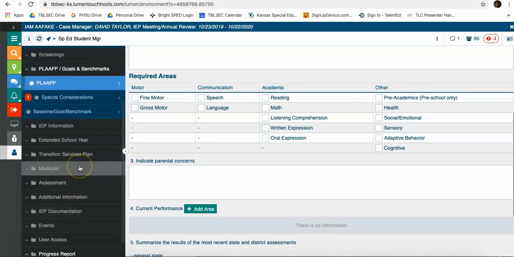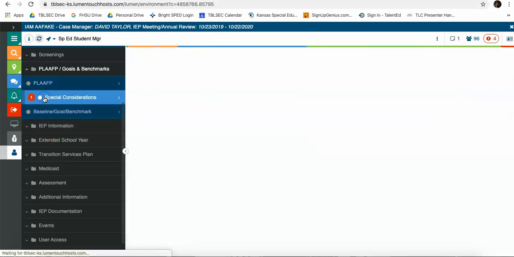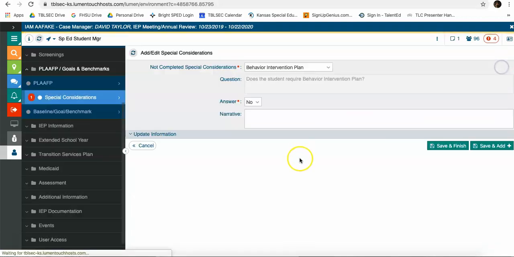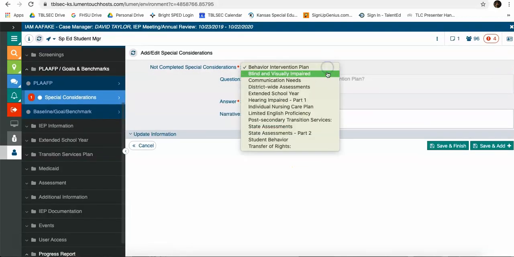The next item on the list is in special considerations. Don't forget that if you do not say yes to extended school year or post-secondary transition services, you'll have difficulty later going in and completing those parts of SPED.